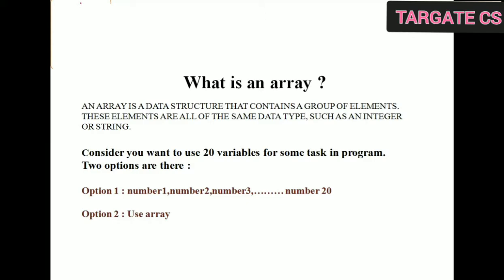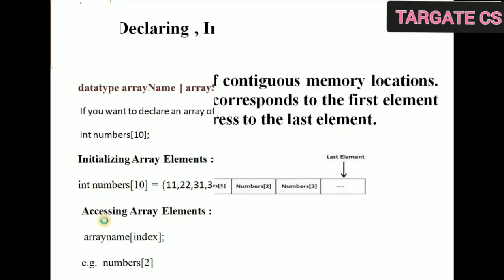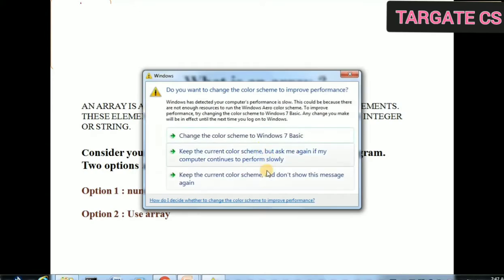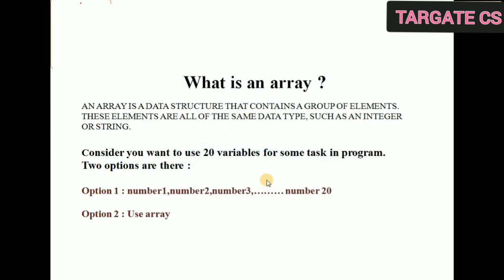So consider you want to use 20 variables for some task in a program. There are two options. Option 1 is you can declare 20 different variables with different variable names like number1, number2, number3, so on, number20. Another option is you can use the array. So if you want to use the array, you should know how to declare the array, how to initialize the array elements, and how to access that array element.